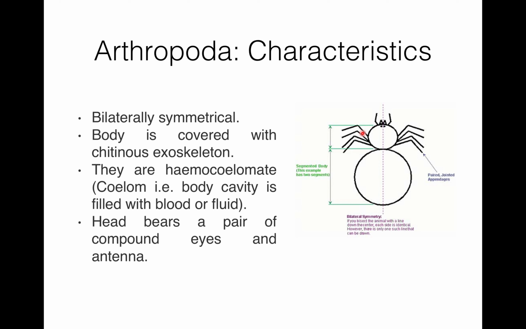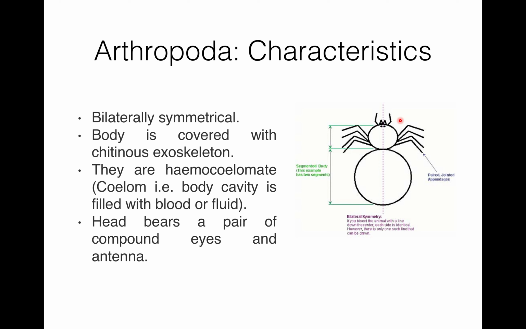Their body is bilaterally symmetrical, means when we bisect the animal with a line down the center, each side is identical, means this part of the body is just a mirror image of this part of the body. There is only one such line that can be drawn. So this is the bilaterally symmetrical body.